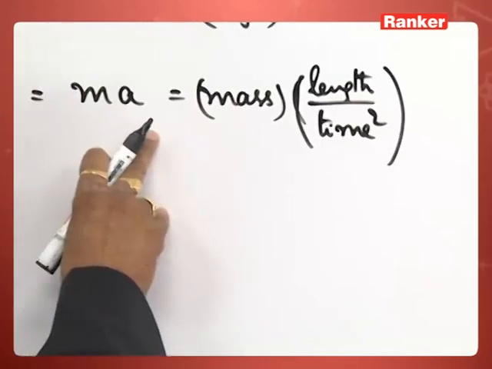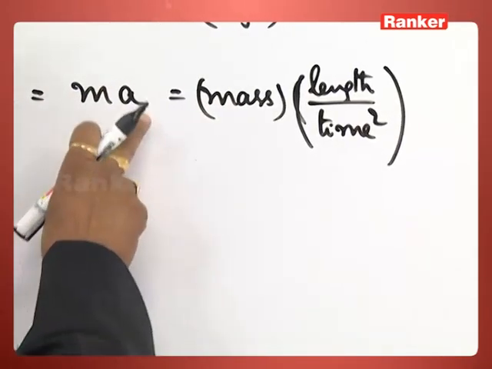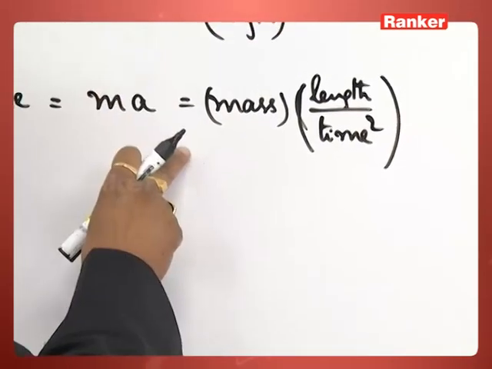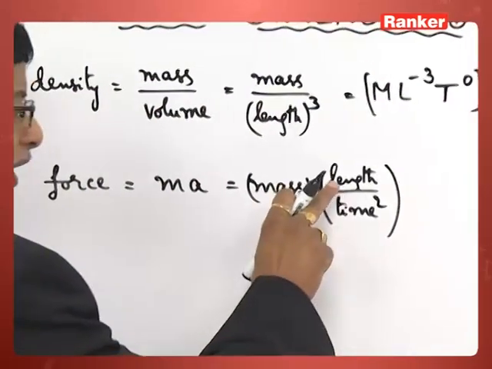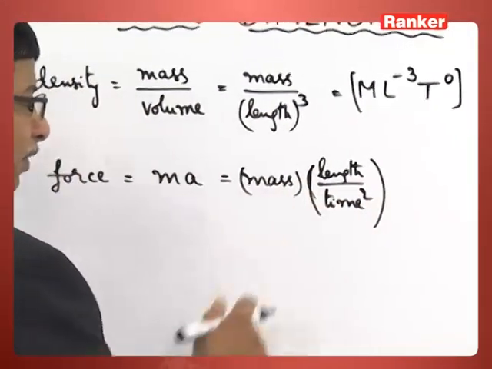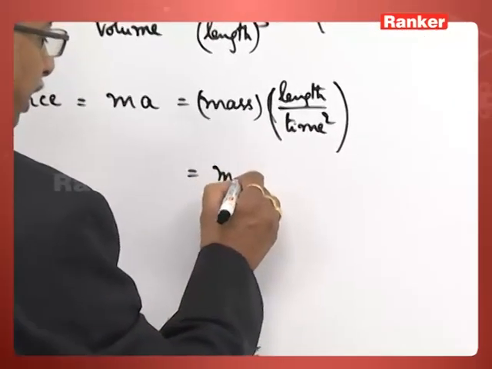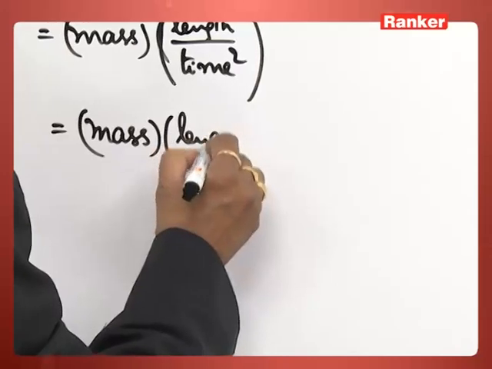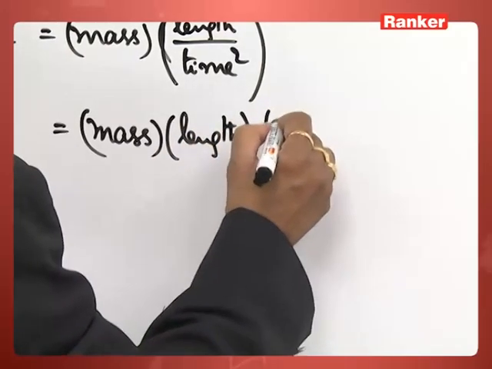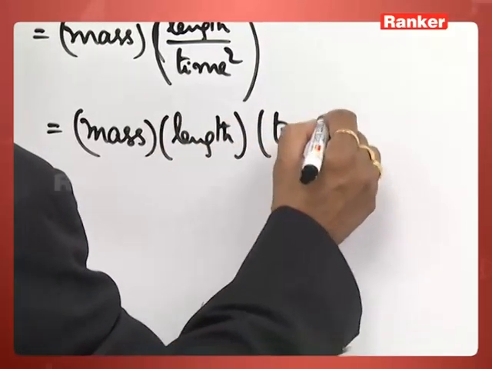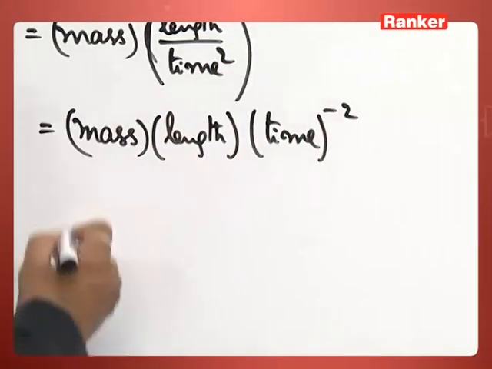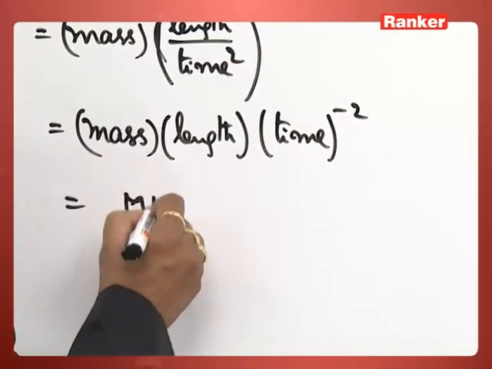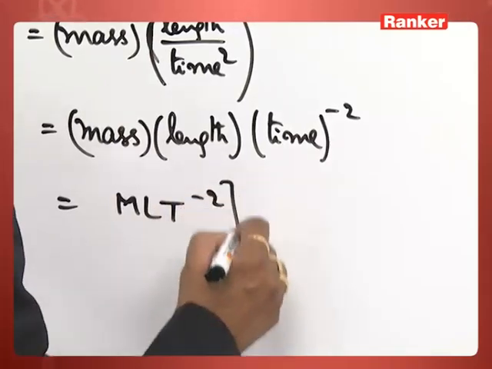Velocity by time is acceleration, displacement by time is velocity. So overall length by time square. How can we rewrite this one again? Mass into length into time to the power minus 2.